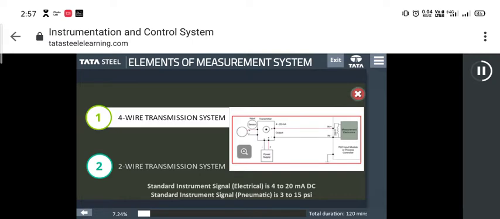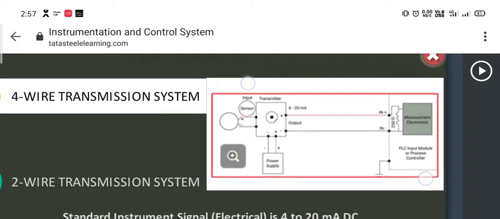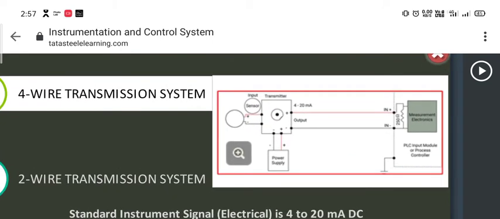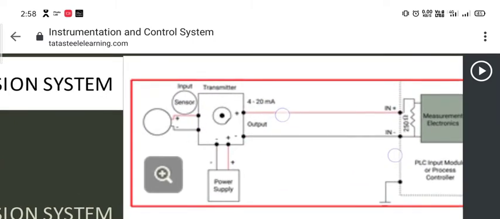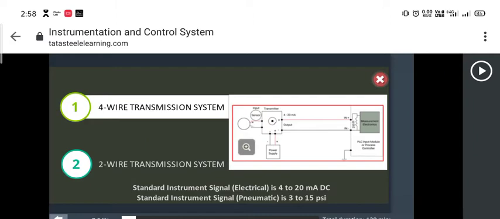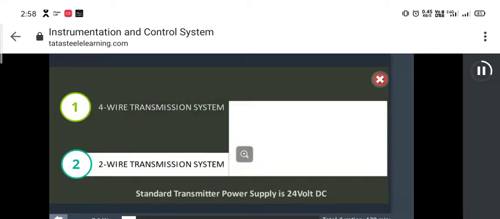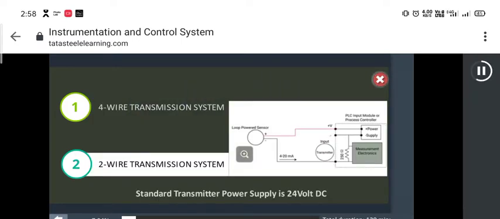The diagram here shows how power is supplied in 4-wire transmission system. The diagram here shows how power is supplied in two-wire transmission system.